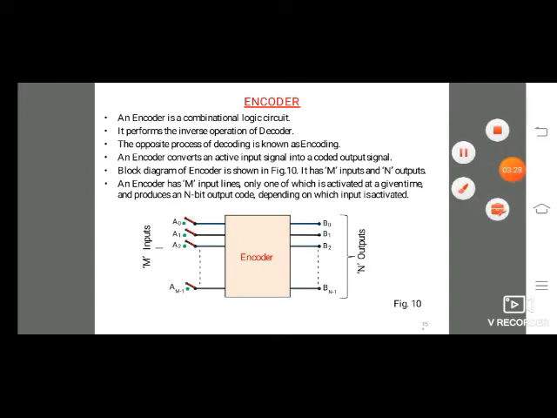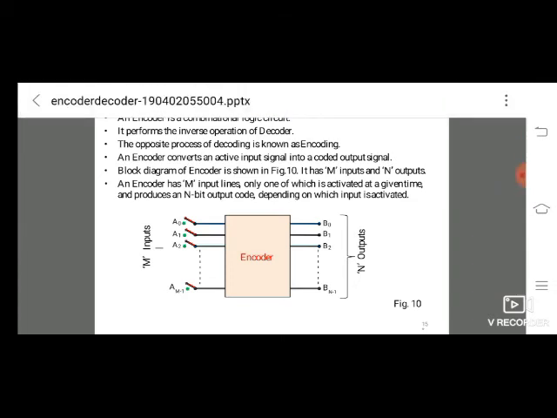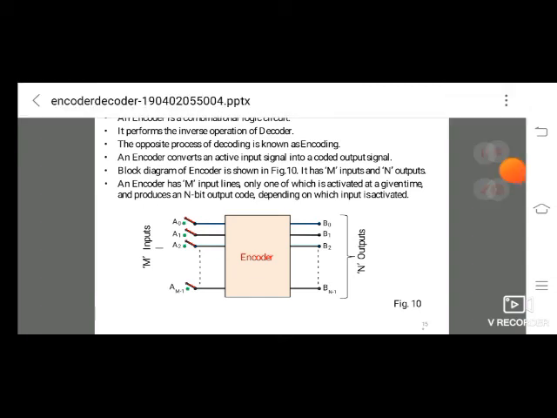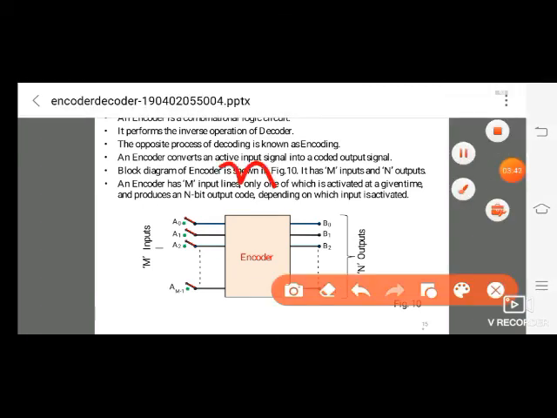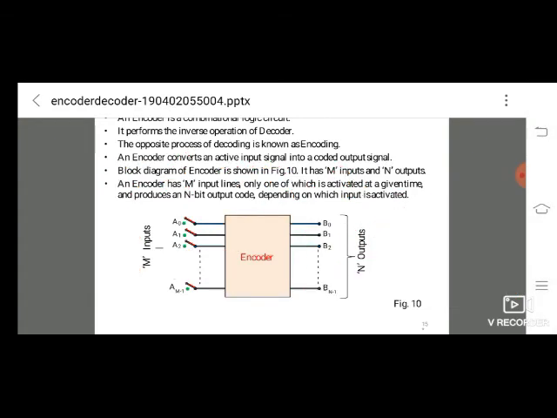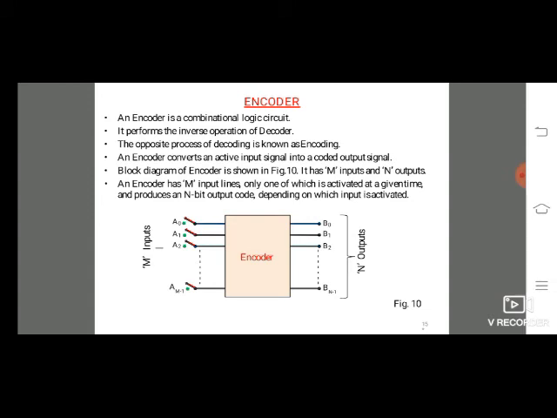Next one is the encoder. It is also a combinational logic circuit. It is a reverse operation of decoder. I have already told you decoder is n into 2 power n. Here it is 2 power n into n. It is a reverse. This is the decoder, this is the encoder. Decoder is n into 2 power n, encoder is 2 power n into n. Here 2 power n inputs, n outputs. So it is a reverse operation of decoding.